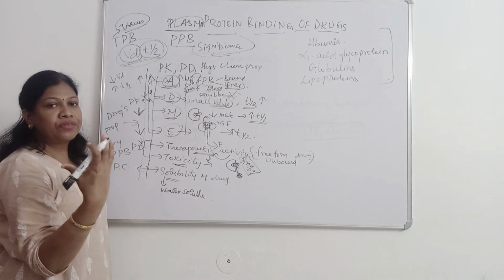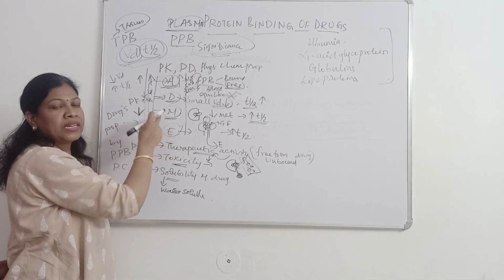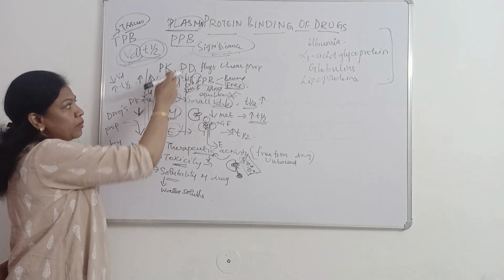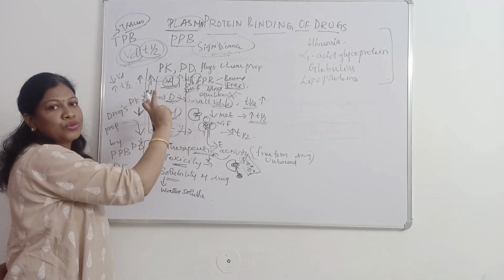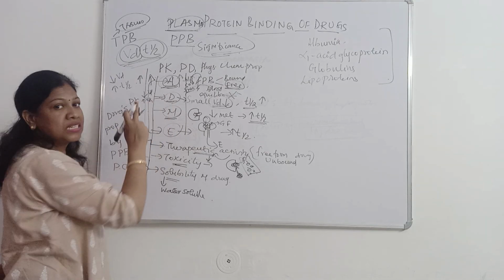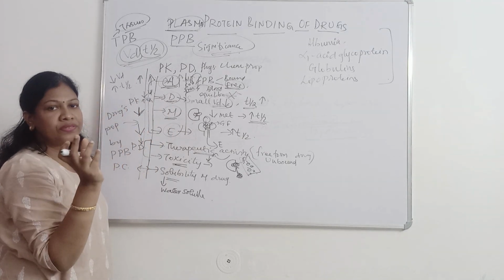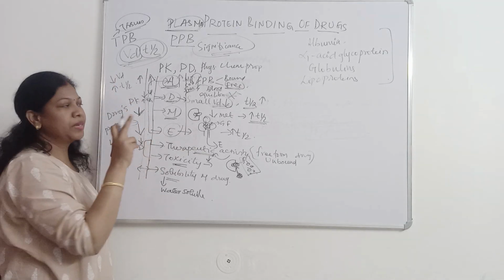Protein binding of drugs leads to changes in the pharmacokinetic, pharmacodynamic and physicochemical properties of the drug. In pharmacokinetics, absorption will increase due to disturbance in the equilibrium of free drug, whereas distribution will be reduced because the drug cannot enter the cell membrane, so volume of distribution will be reduced, whereas half-life will be increased.